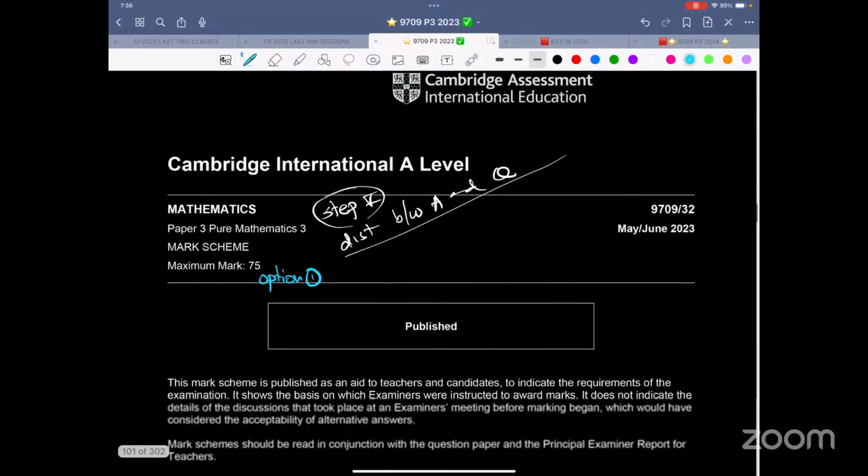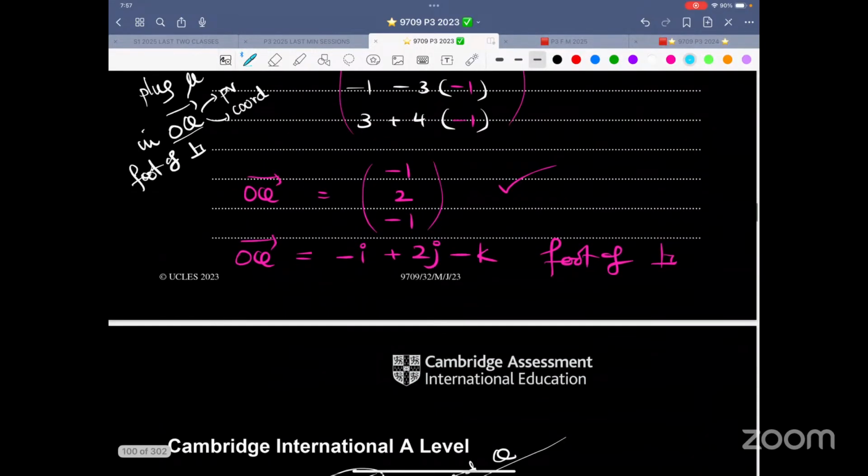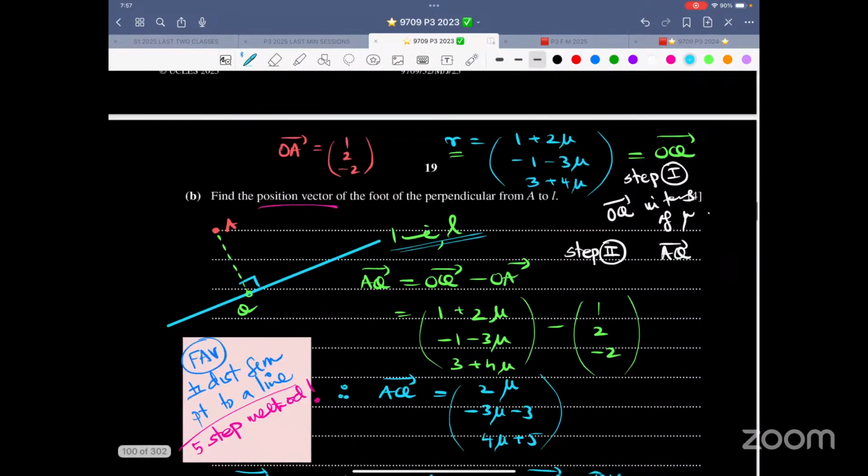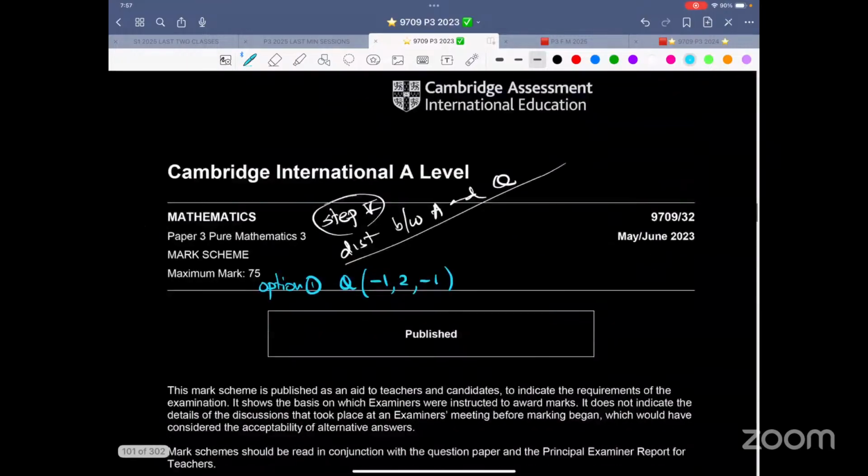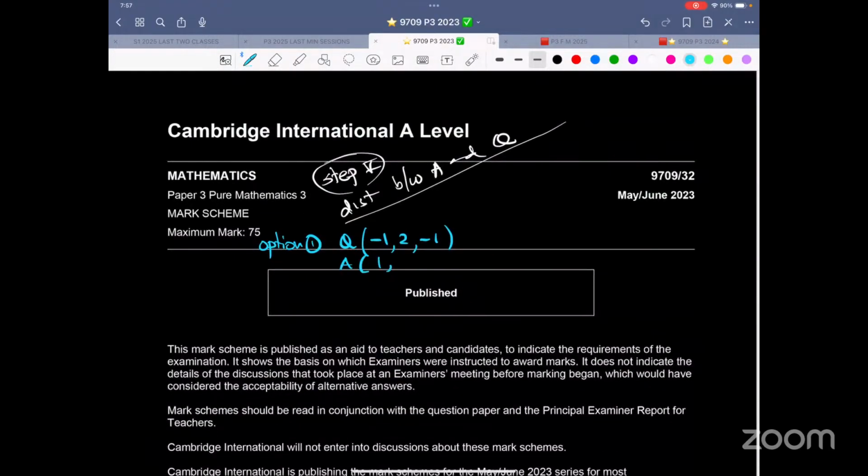That is OQ, or the coordinate of Q, -1, 2, -1. Perfect. And what is A? A is 1, 2, -2. Therefore, AQ modulus, that is -1 minus 1, that is -2 whole square, 2 minus 2 is 0 square, -1 minus -2, -1 plus 2, which is 1 square, under root. This comes out to be √5 units.